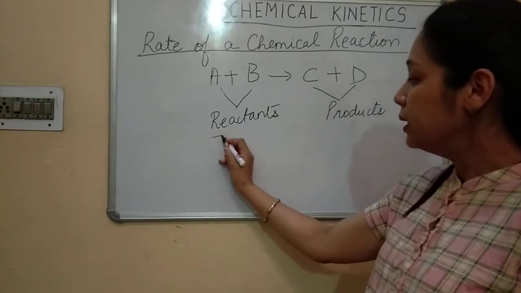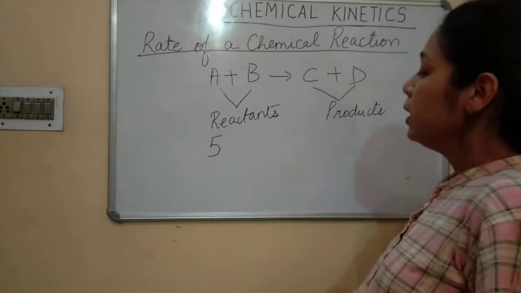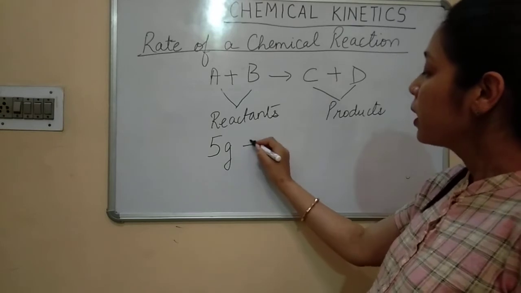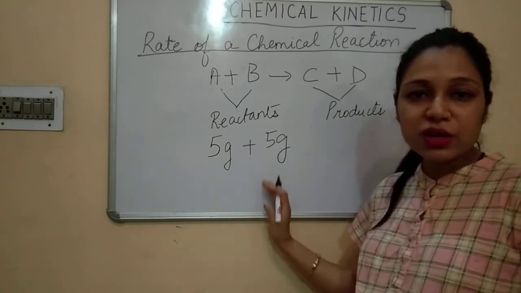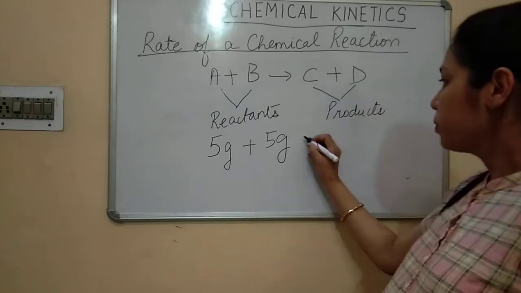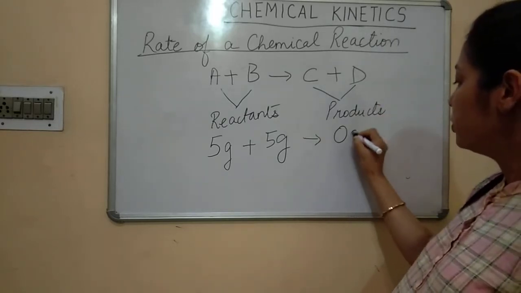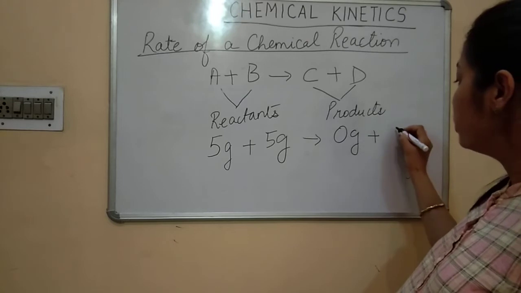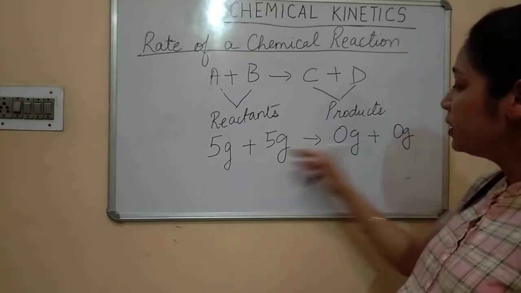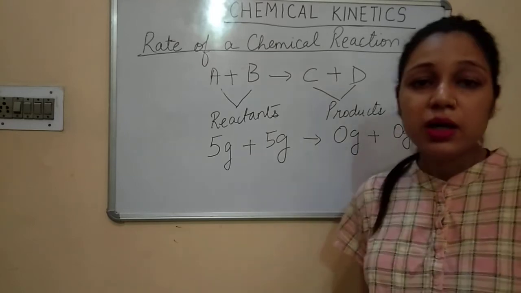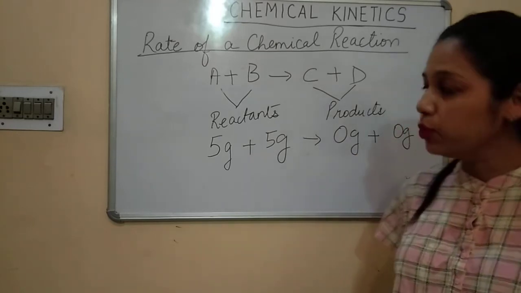Suppose earlier the concentration of A was 5 gram, concentration of B was 5 gram जब तक रिएक्शन शुरू नहीं हुआ था, and C was 0 gram and D was 0 gram. ये तब का अमाउंट है जब तक रिएक्शन शुरू नहीं हुआ था.